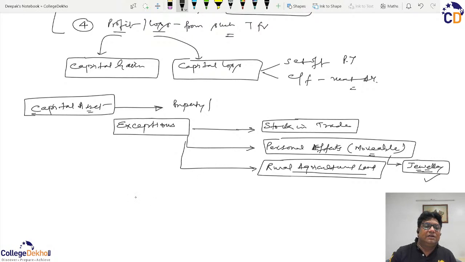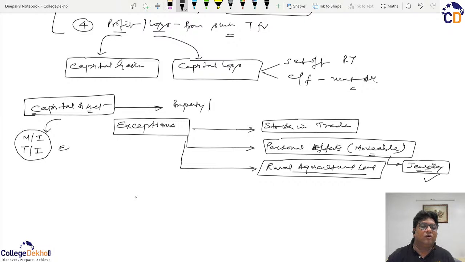So I shall summarize that any kind of asset, whether it is movable, immovable, tangible or intangible, will be deemed as a capital asset, and hence any accruing profit or loss shall be deemed taxable under the head capital gains. But these three specifically, except the jewelry, won't be termed as capital asset, and there will not be any resulting capital gains or capital losses.